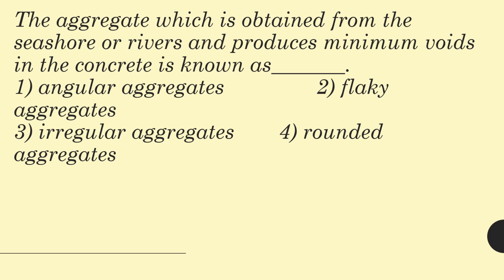Aggregate which is obtained from the seashore or river and produces minimum oil in the concrete is known as a rounded aggregate, because in the running water the aggregates get smoothened. The surface of the aggregate gets smoothened by the running water. So aggregate obtained from seashore or rivers, because of the running water, the surface of the aggregate gets smoothened and it becomes a rounded aggregate. Okay, so aggregates obtained from seashore or river are rounded aggregates.